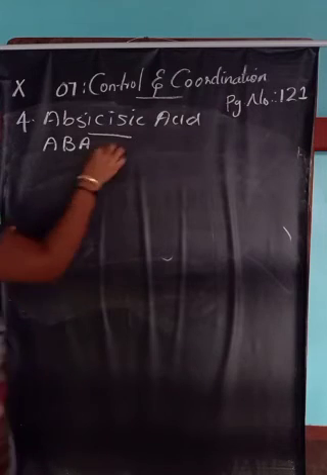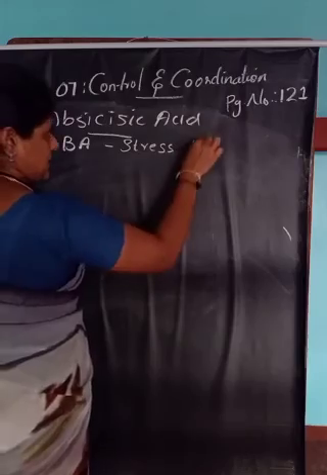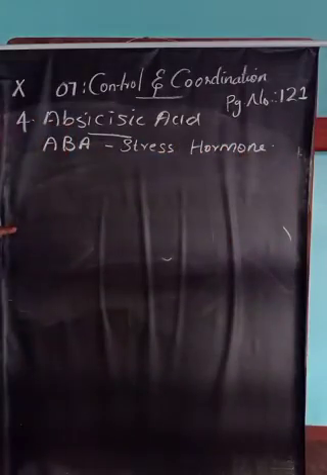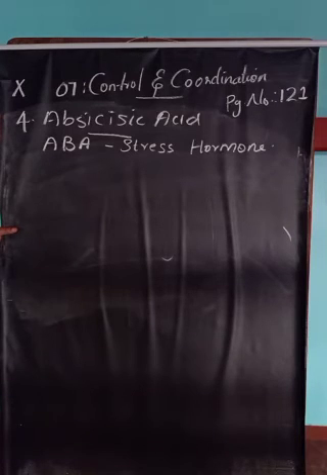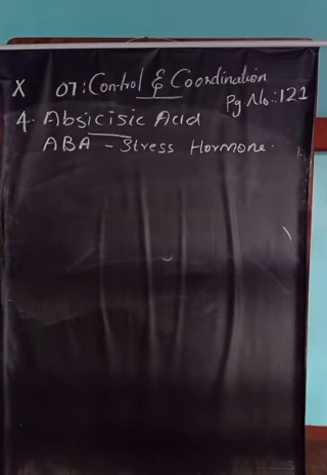Abscisic acid is a stress hormone. If a plant experiences any stress, such as heat, light or water stress, this hormone may be produced. So abscisic acid is known as the stress hormone. It promotes seed and bud dormancy.